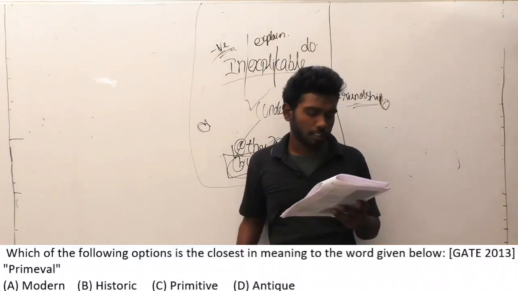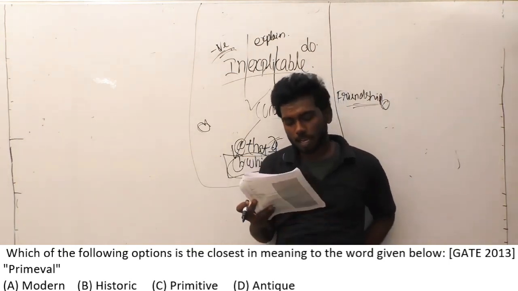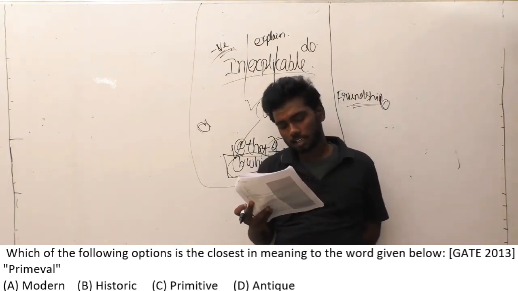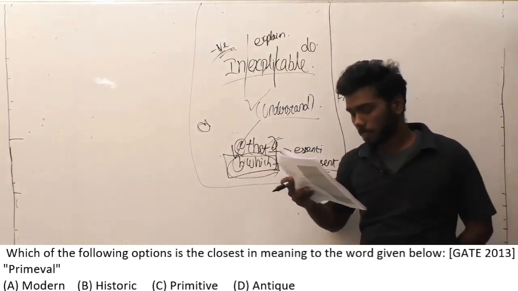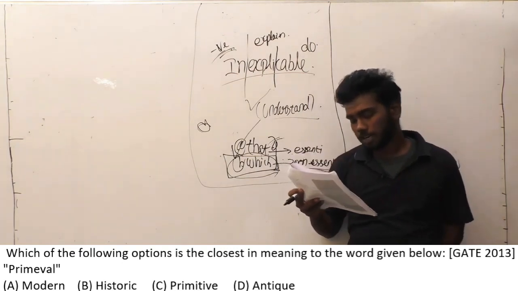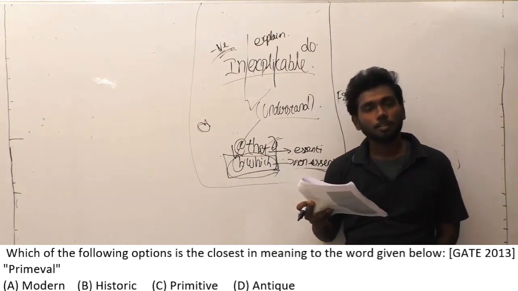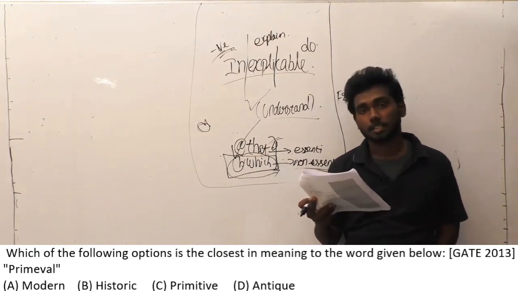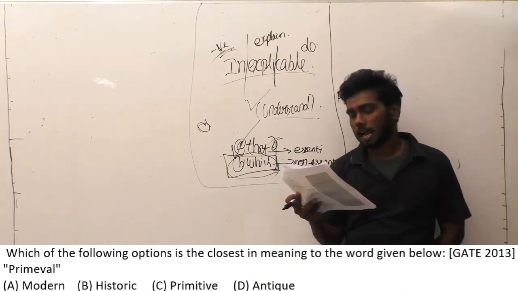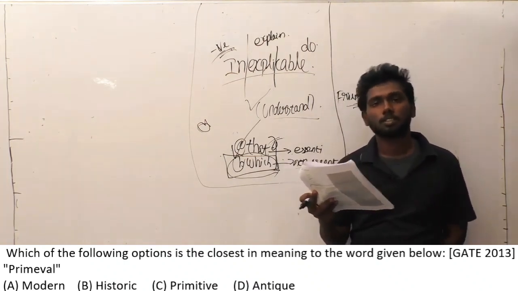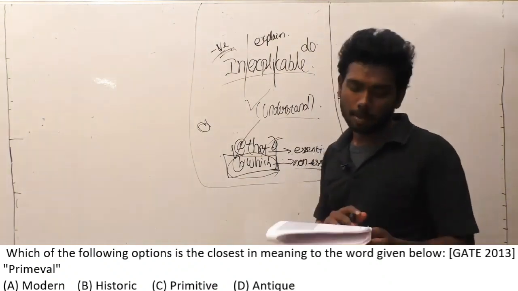Which of the following options is closest in meaning to the word given below? Primeval is the word here, and the options are: option A, modern; option B, historic; option C, primitive; option D, antique. The meaning of primeval is ancient. So what is ancient? A material that has existed for a long period. Most people think ancient and history are the same.